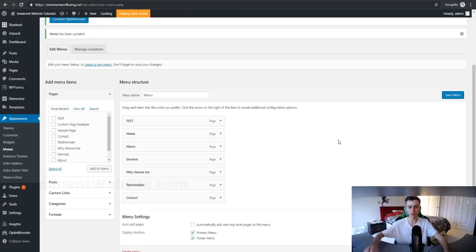And if you're starting off blank where you had no pages or custom templates, all you'll do is just go back to pages and create a new page, and you can create an about me page, a contact me page, a contact us page, obviously. And then once you create these pages, they'll be right here like I did for the test, and then you can just click on that, and then you can add that about me page, or the contact me page, all that type of stuff right here to your menu. But obviously you don't have to worry about that because we already used the template to add all of those pages to our navigation bar.